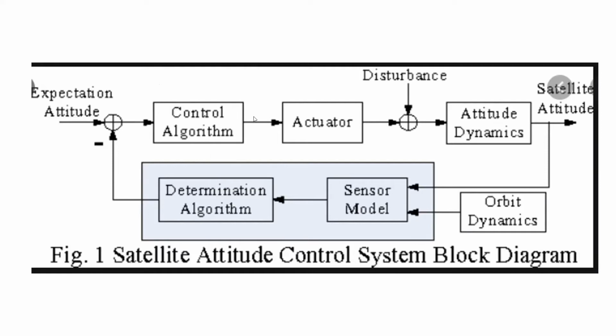In case the values are not correct, it's an actuator, that is the thrusters, which will be used to actually bring back the satellite to the correct attitude parameters. And in case there are certain disturbances, again we need a feedback to find out whether the attitude is obtained or not. Disturbances could be a storm in space or some variation in the gravitational pull or certain things which vary the attitude. So we need to actually have a feedback loop.